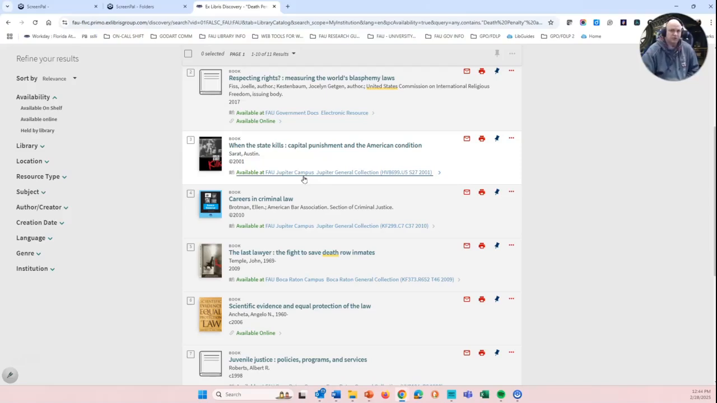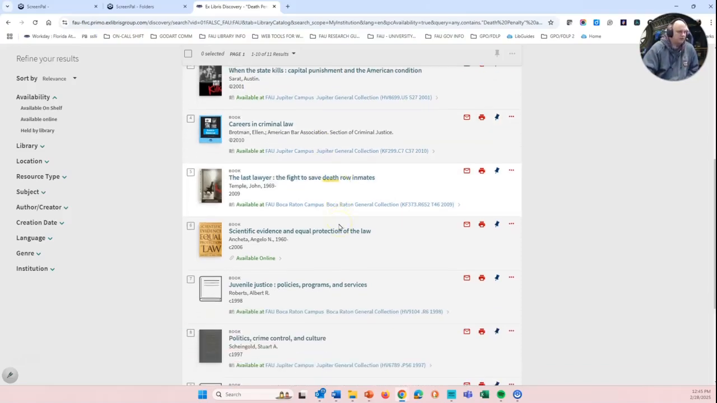You just simply put the request in, they'll retrieve it from the Jupiter campus, ship it down to Boca, and you'll get notified when the book is in. You check it out for the same length of time, 3 weeks at a time, and when you are ready to return it, you just simply return it at the Boca campus, and they'll ship it back to Jupiter.